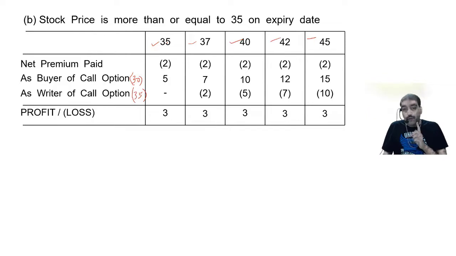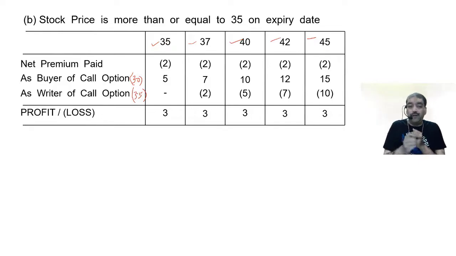Follow. Go through the example once again. If I am the writer of a call option, this is where the confusion comes. When I am the writer of a call option, I don't do anything. I will think from my counterparty to whom I have sold. Suppose I have sold to you one call option. That means you have bought a call option from me. When will you exercise? You will exercise when the market price is more than 35. What will you do? You will buy the share. From whom? From me. Correct? So I have to sell the share to you.